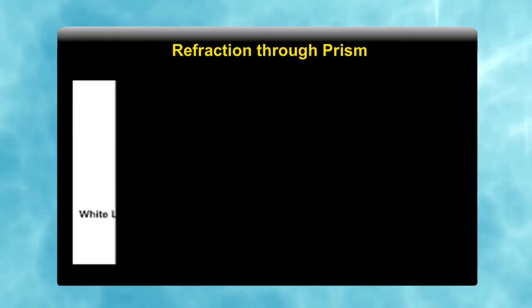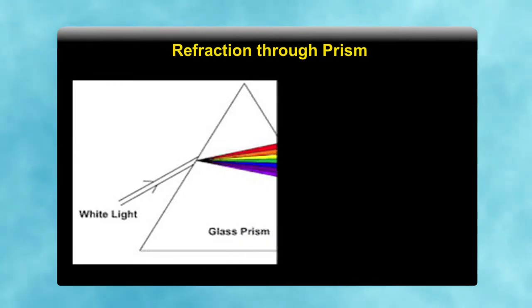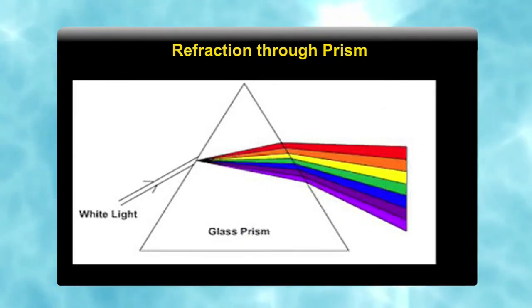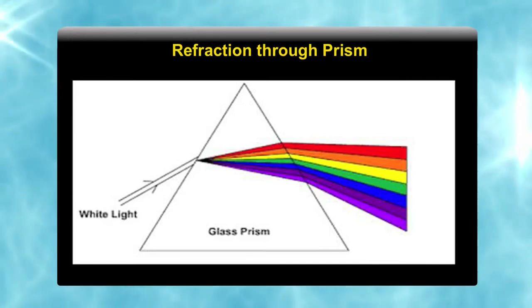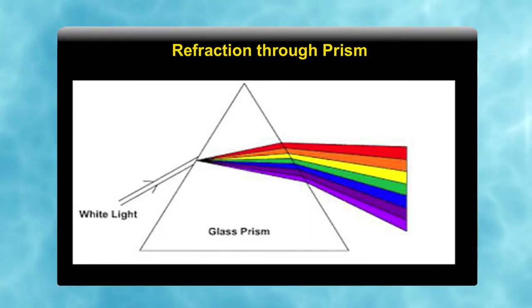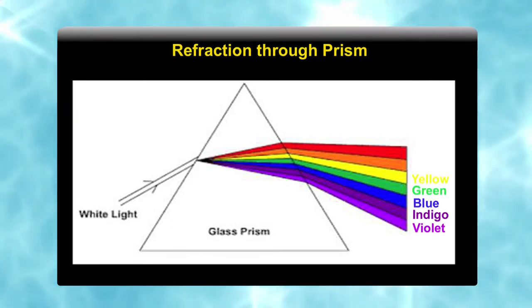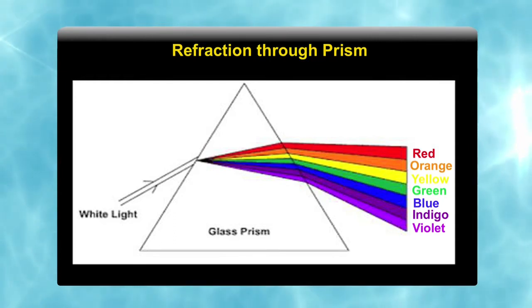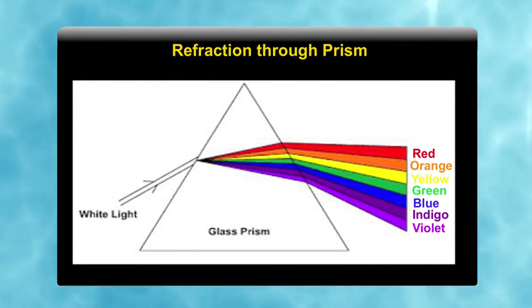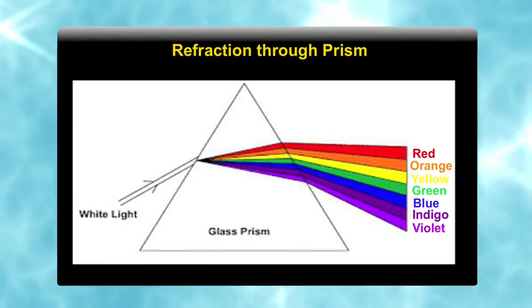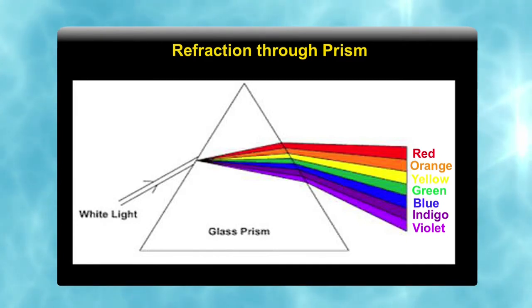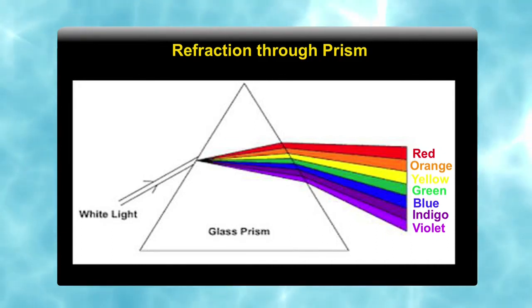When we pass white light through a prism, it disperses into 7 colors, which is known as VIBGYOR, that is violet, indigo, blue, green, yellow, orange and red, because all colors have different wavelengths. So their refractive index, sin i upon sin r, and angle of refraction are different. So all colors deviate with different angles of refraction.